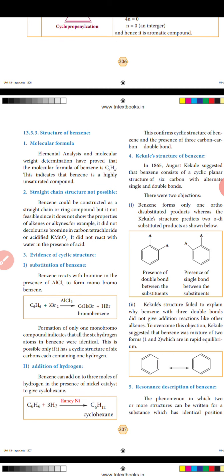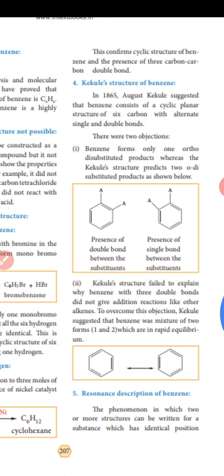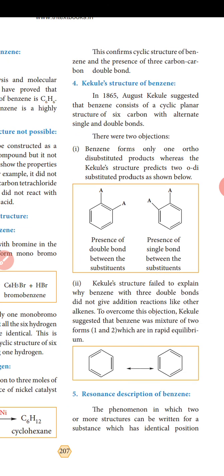Benzene reacts with hydrogen to give cyclohexane. These confirm the cyclic structure of benzene and the presence of 3 carbon-carbon double bonds. The Kekulé structure failed to explain the presence of a double bond between the substituents and the presence of single bond between the substitutions. Okay, the resonance description of benzene.